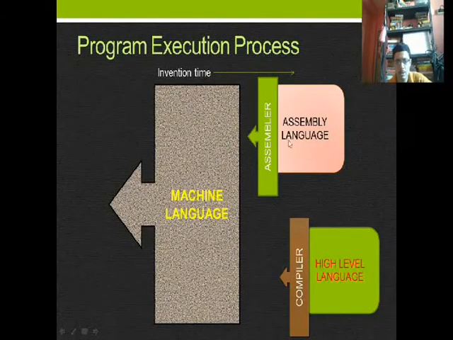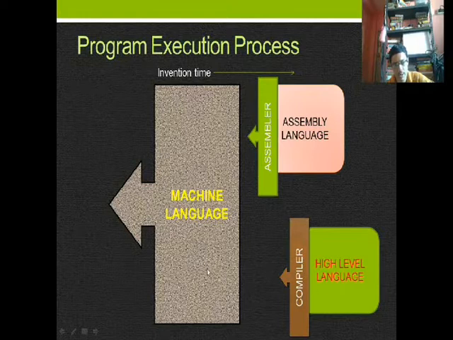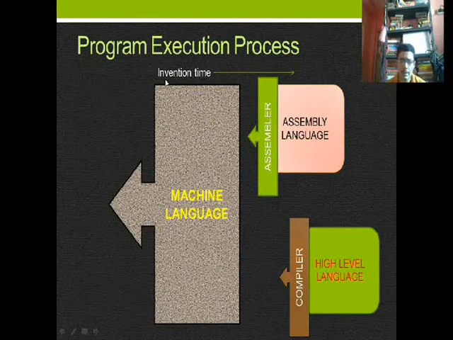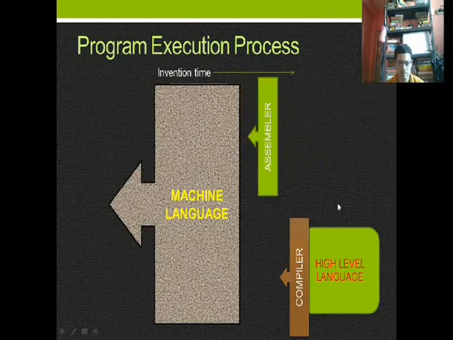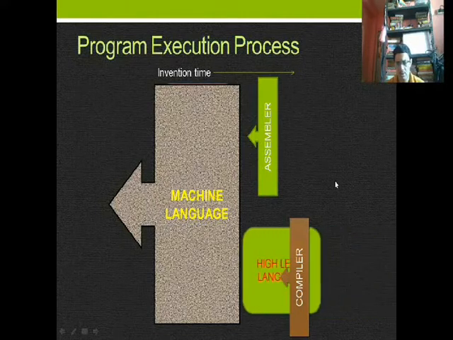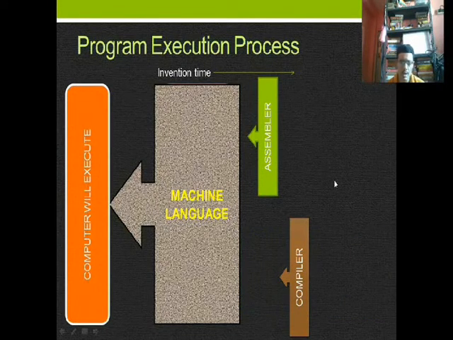Now, before executing, the assembly language should be converted to machine language by an assembler, and high-level language should be converted to machine language by a compiler. The way of compilation and the way of interpretation are pretty different. Now, the assembly language is converted to machine language, the high-level language is also converted to machine language, and then the computer will execute it.